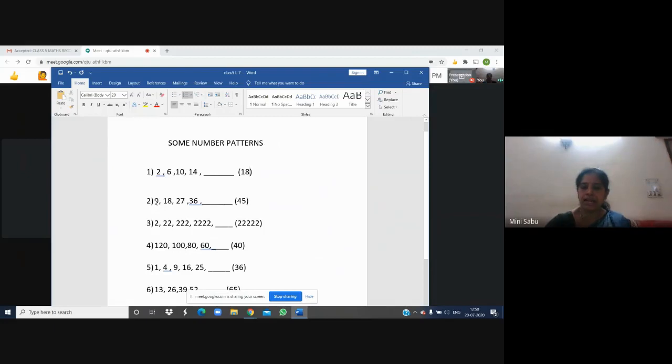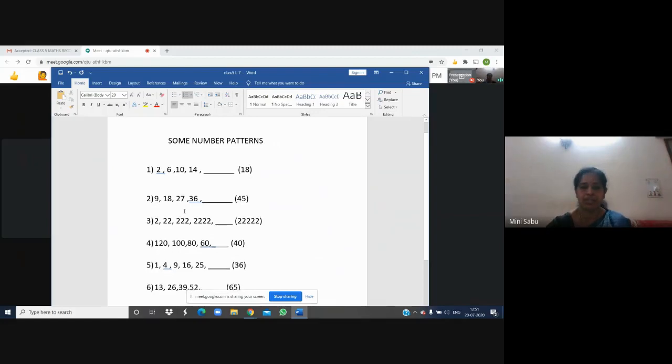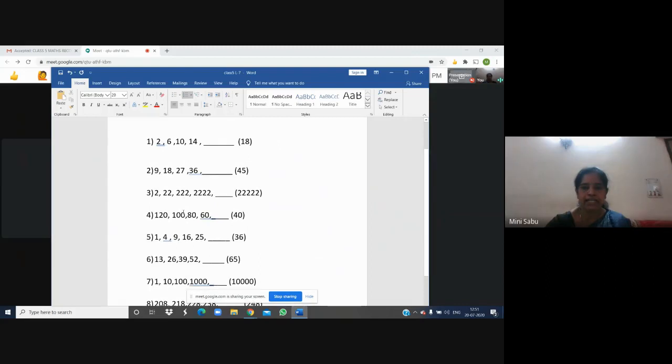Some of you may think in a different way. You may think that 9 plus 9 is 18, 18 plus 9 is 27, 27 plus 9 is 36. That is nothing but 9's table. But when you are very familiar with 9's table, you will clearly understand that this is 9's table. Then you will not go for addition. Okay. Now coming to the next.